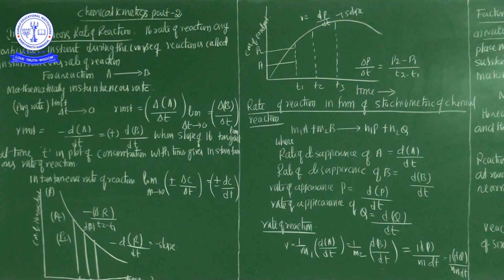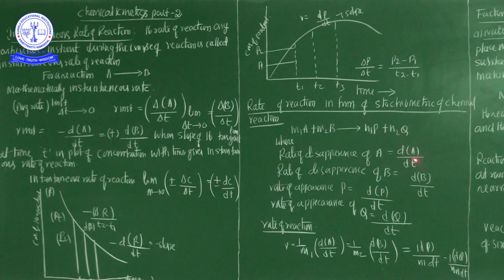So right now let us consider the reaction m1A plus m2B. A is the concentration of one reactant, B is the concentration of another reactant. They are converted into n1P plus n2Q. So these are the products. A is converted into P, B is converted into Q. The important thing here is the rate of disappearance of A, which is minus dA by dt.